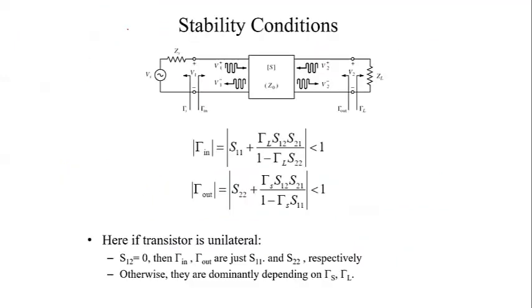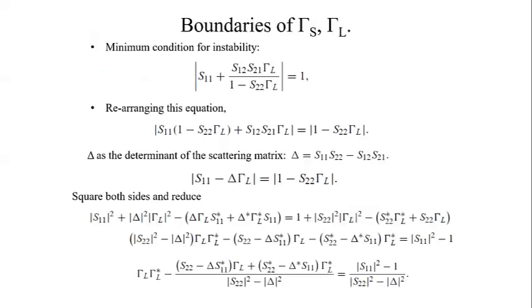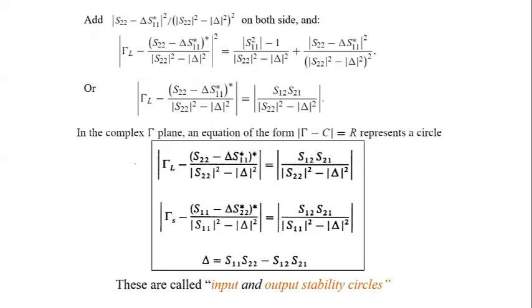For that, a small derivation is available. You go through this derivation, and at the end of this, we will get circle equations. The circle equation will tell the range of gamma S, gamma L. Within that, we will see that the transistor is stable, or within that the transistor is unstable. Any condition will come.